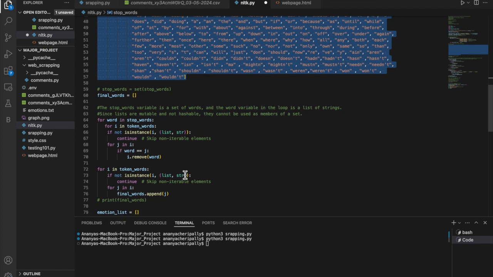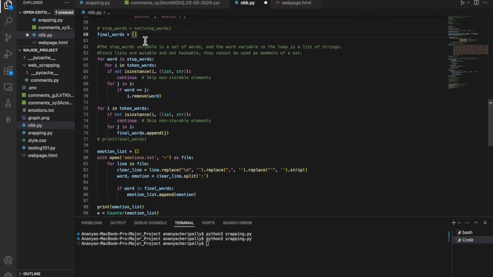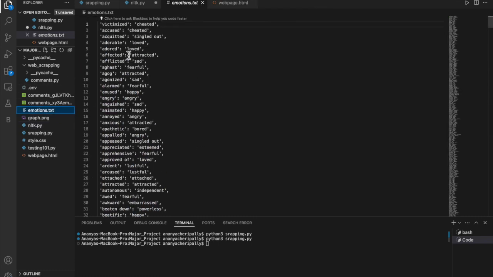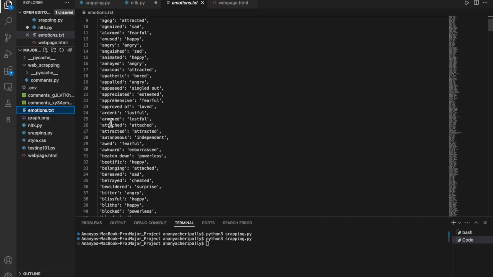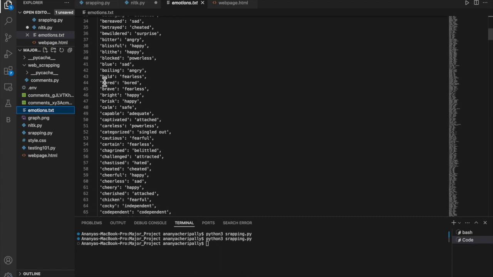Once this new list is created, the whole list is compared to our emotions text. Here, to the left are the words which will be compared to the emotions to the right. If our comments have words such as brave, calm, then they are compared to emotions such as fearless and safe.